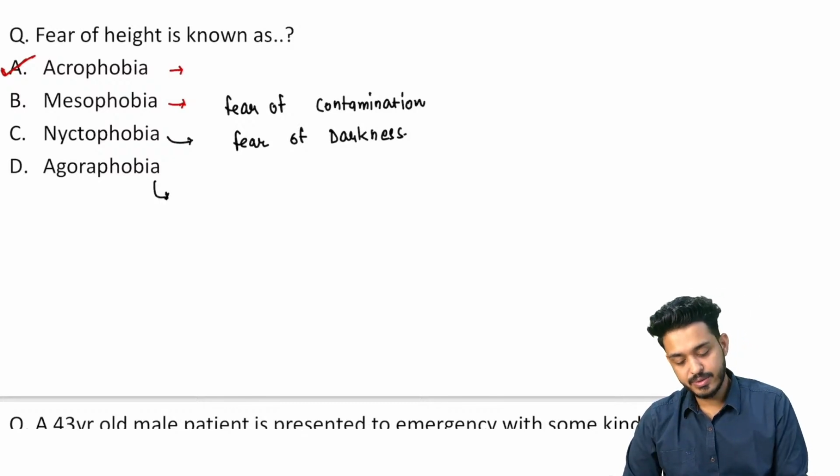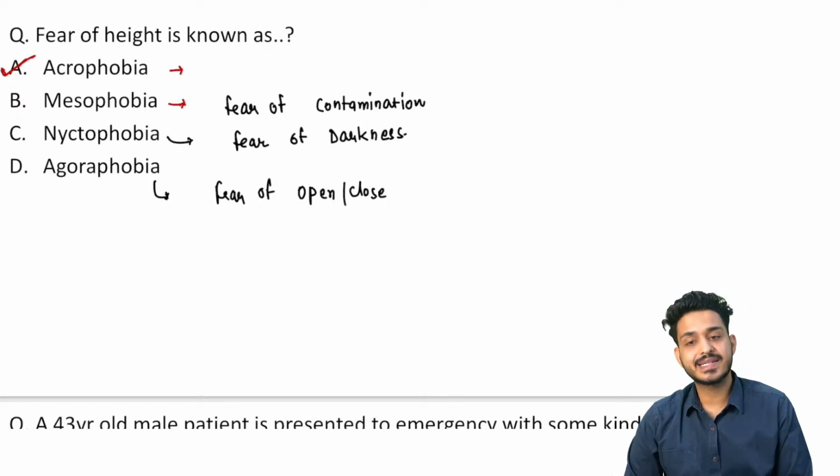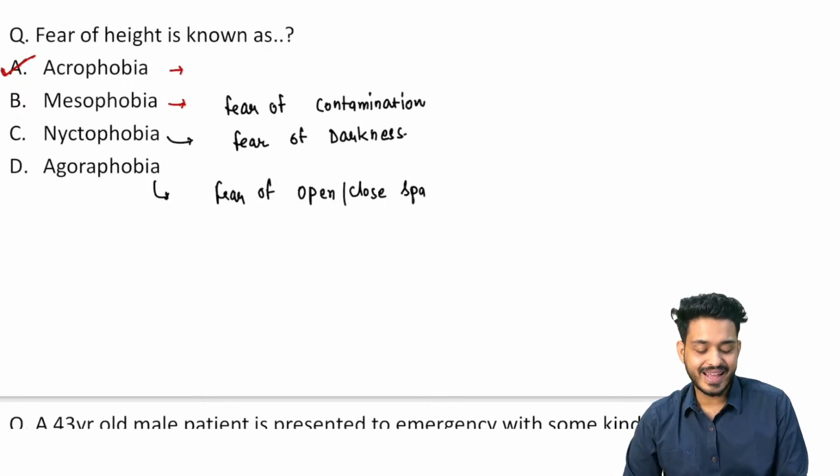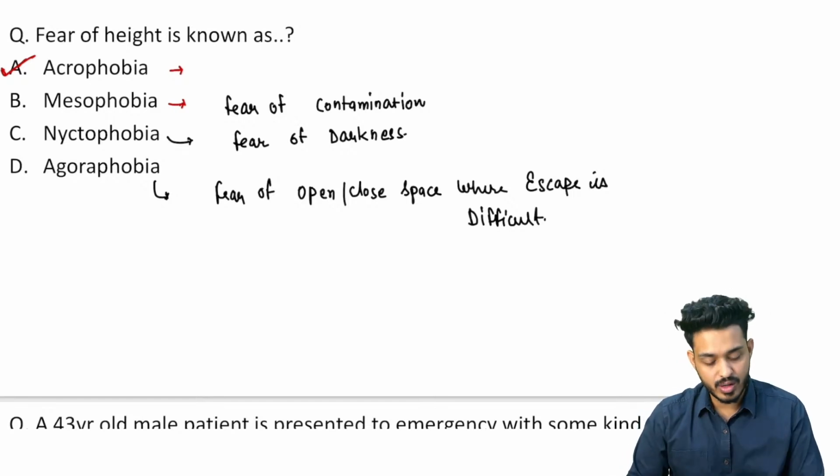Okay, and what is agoraphobia? Agoraphobia is going to be fear of open or closed space where escape is difficult. It can be an open place, it can be a closed place. Open means a very big ground, right? Escape is difficult. That is known as agoraphobia, right?